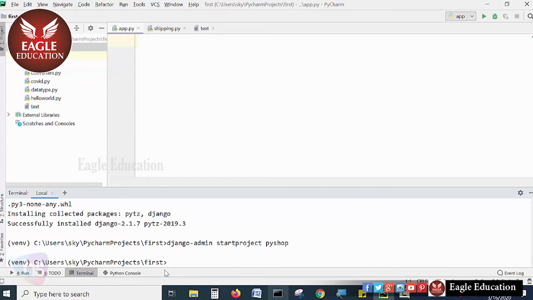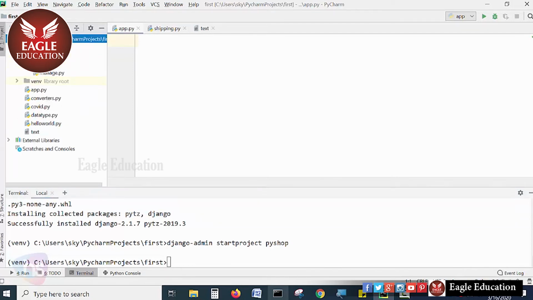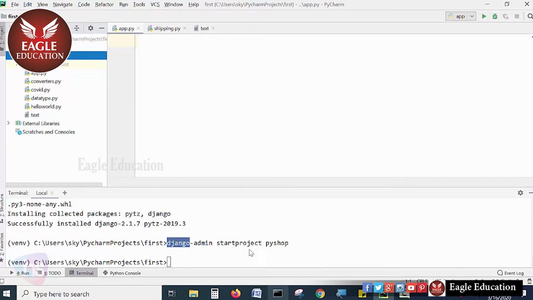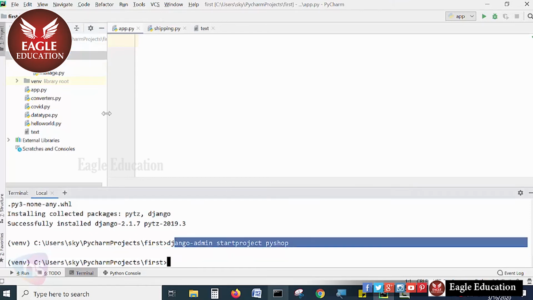Now you will observe here, once you refresh these things in the project, you will find there is a folder called PyShop. It is created by hitting this command. As you have seen here, I have created one Django framework based skeleton application with django-admin startproject pyshop. This is the folder that is created with the instruction of this command.